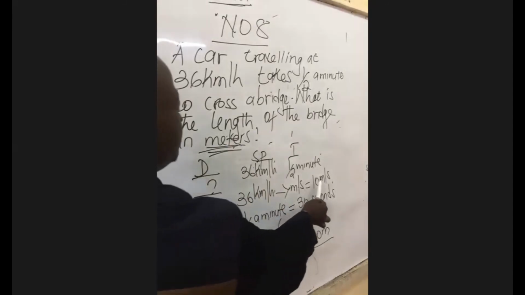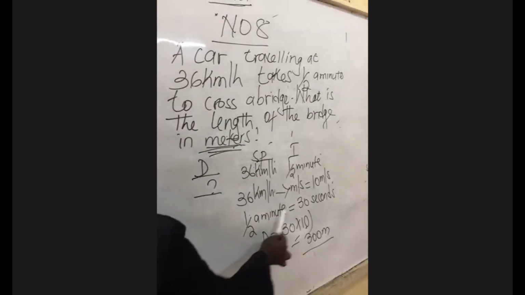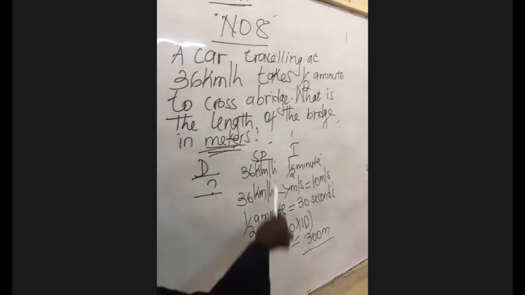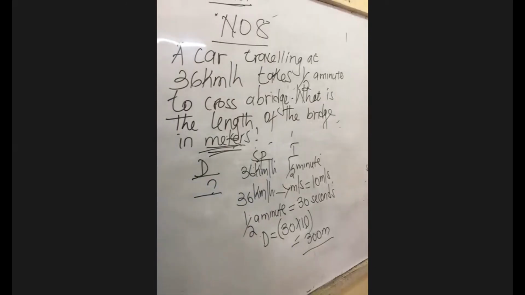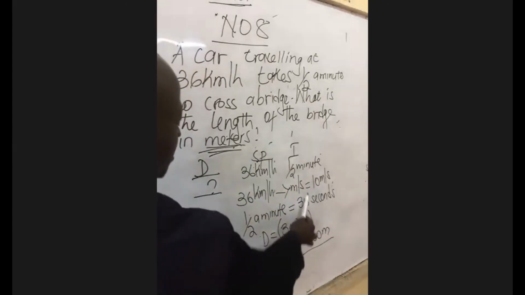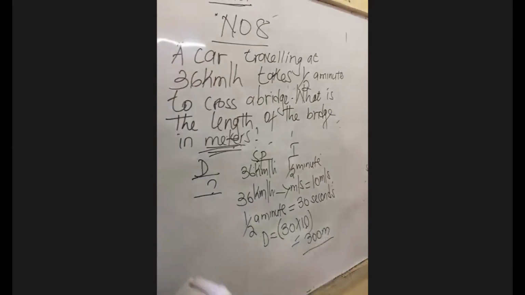We are going to have 10 meters per second. Half a minute will be equal to 30 seconds. Distance is speed times time, so 10 multiplied by 30, we are going to have 300 meters. So that was our question